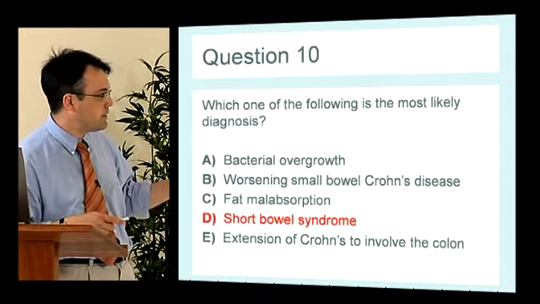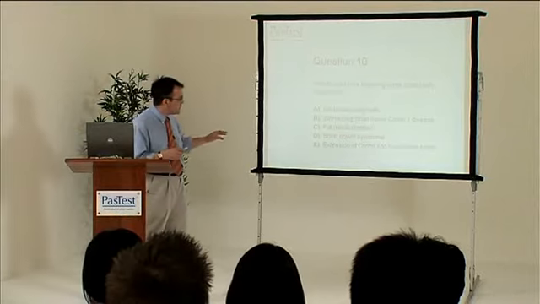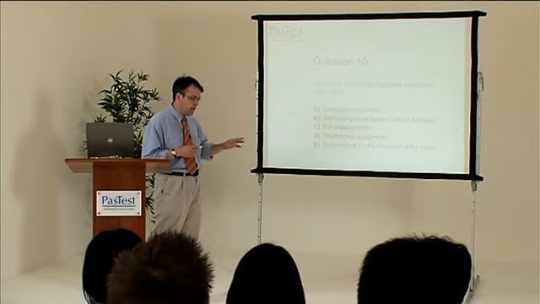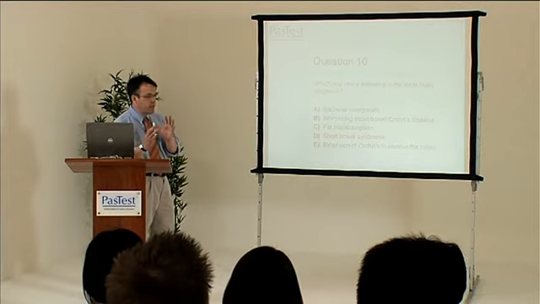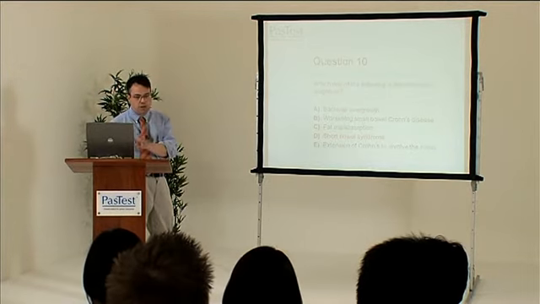Bacterial overgrowth is a possibility, but she has anemia and she has a low albumin and a raised MCV. And whilst you can't, in the real world, say a low albumin means malabsorption and malnutrition, for the purpose of the exam, it often is the clue that they're giving you. So she may well have short bowel syndrome.